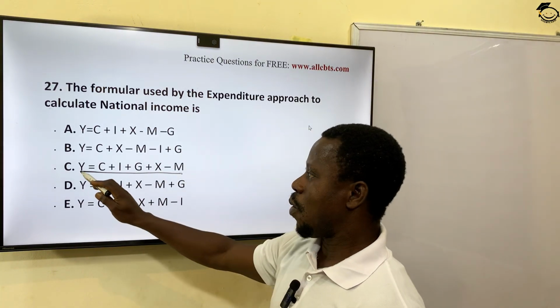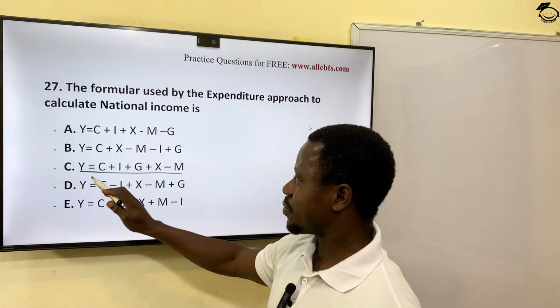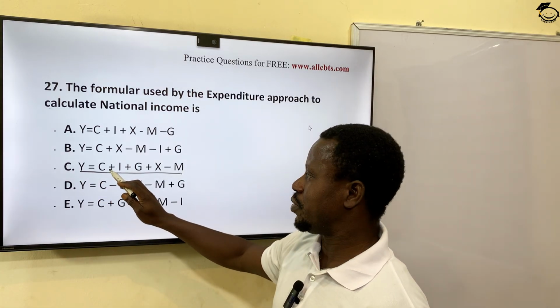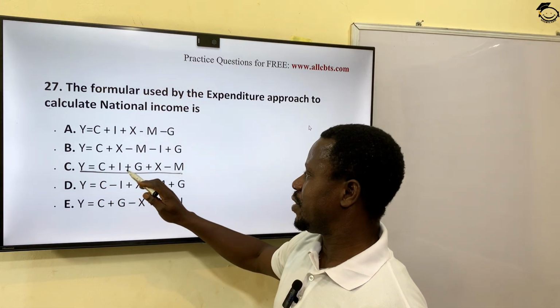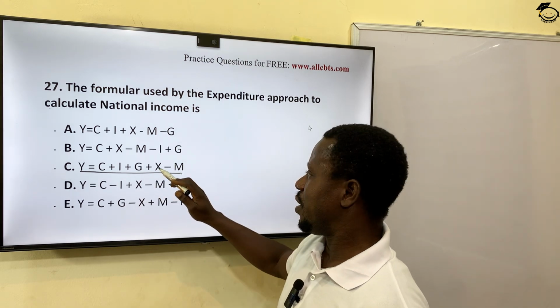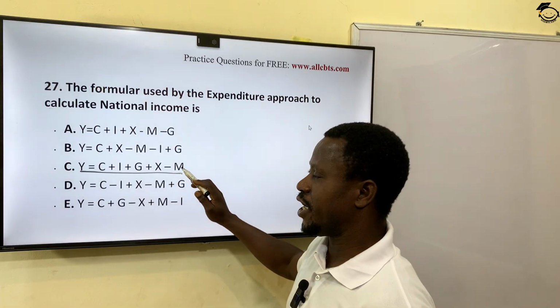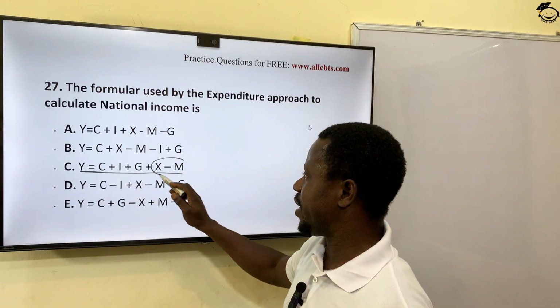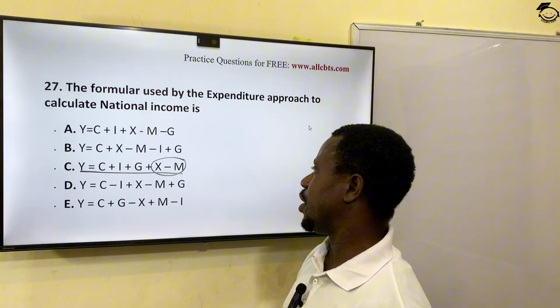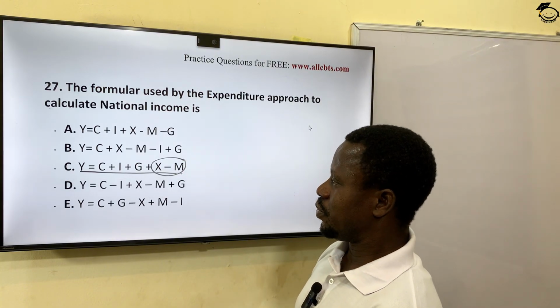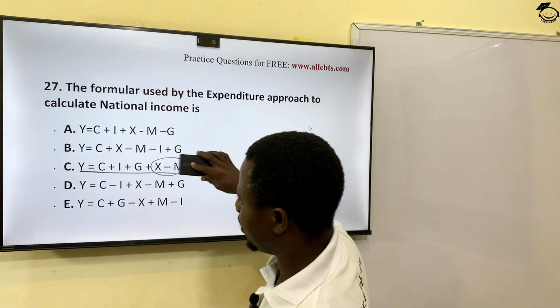Look at it. Y is the national income. C is the consumption. I is investment. G is government expenditure. X is export and M is what? Import. This is what we call net export. All right? So option C is the correct answer.